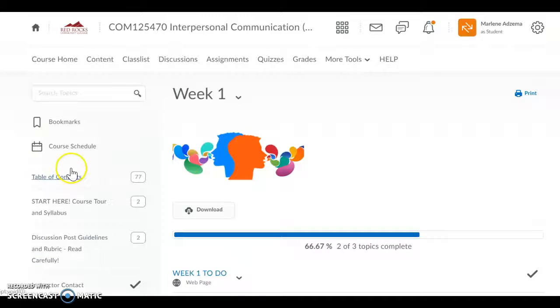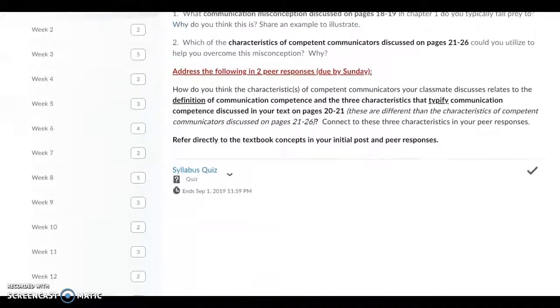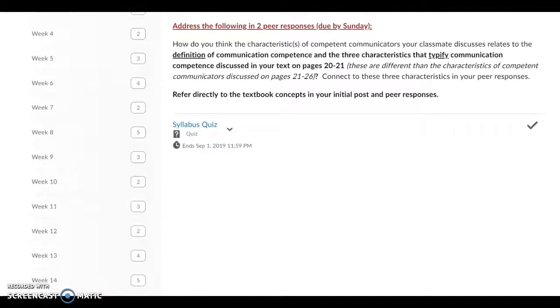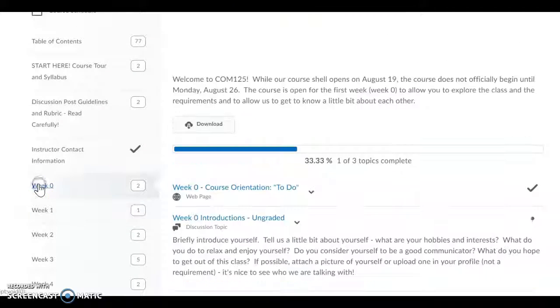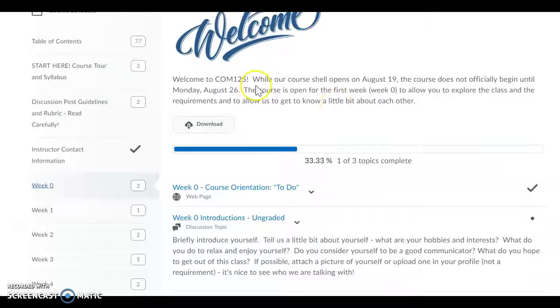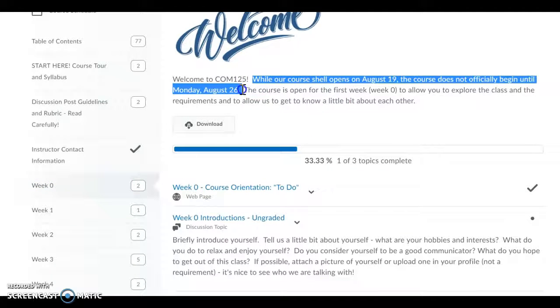And you'll see here, if you look at the table of contents on the left here, our course is divided into weekly modules. So we have a 14-week course, and then we have this week 0, which is basically our introductory week. So our course actually opens Monday, August 26th in terms of content being due, but the shell is open starting August 19th.